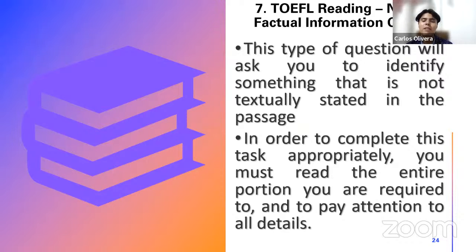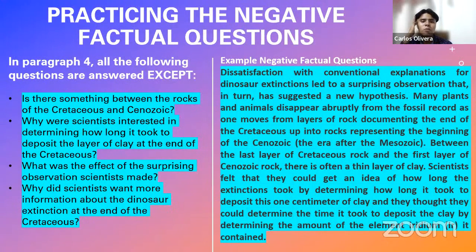That is the objective. And in this type of question, dear students, it's exactly the same. Because what is going to happen is that you're going to receive a bunch of options that represent accurate information of the reading passage. But there is one that doesn't represent such accurate information. And you have to look for the intruder, the one that doesn't belong to the correct answers, okay? Let me now show you the illustration.